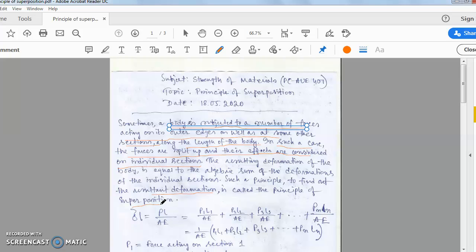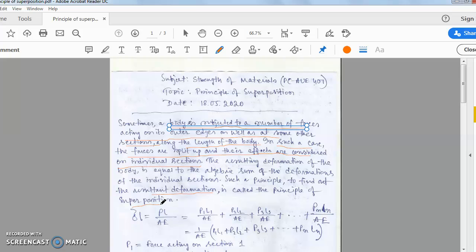So due to each load, the deformation of each section will be different, but ultimately the body is the integral part of all sections. So when each section is deformed, that will affect the deformation of the whole body.